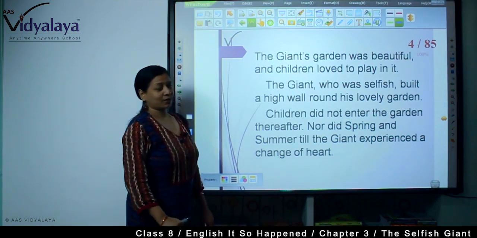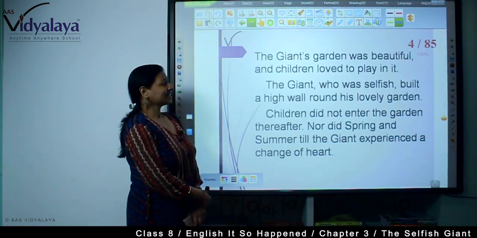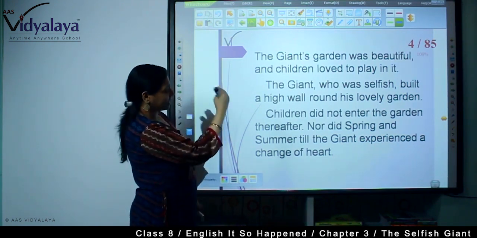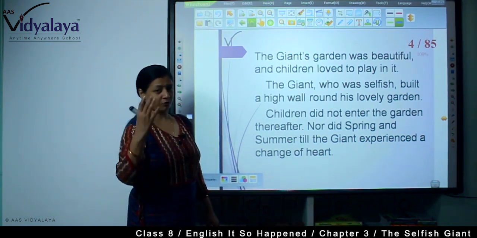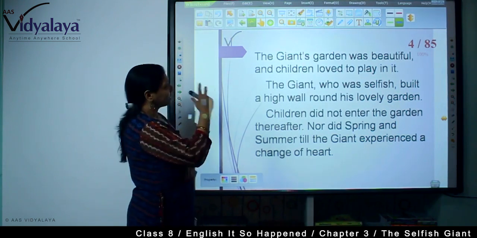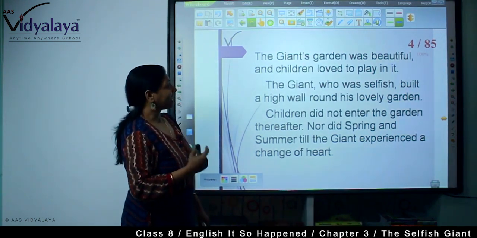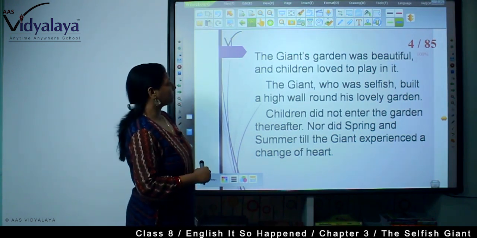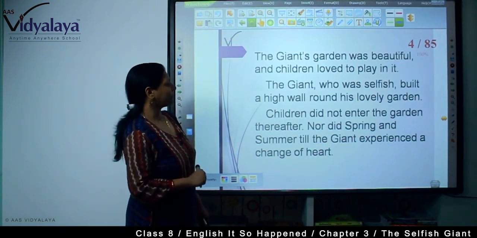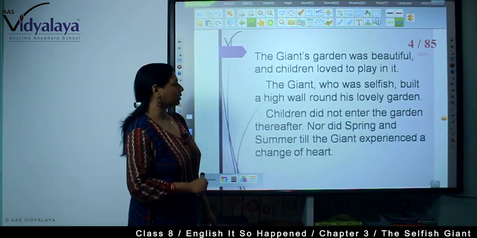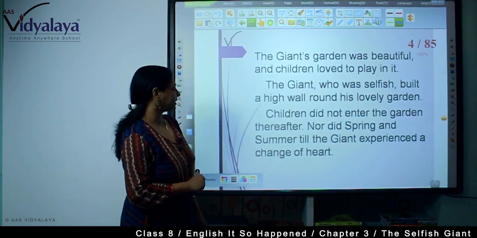Now, the story starts. This story is about a giant, and this is an introduction. As you know, before the real story starts, there is an introduction. The story is about a giant and the giant's garden that was very beautiful and children loved to play in it. The giant, who was selfish, built a high wall round his lovely garden.